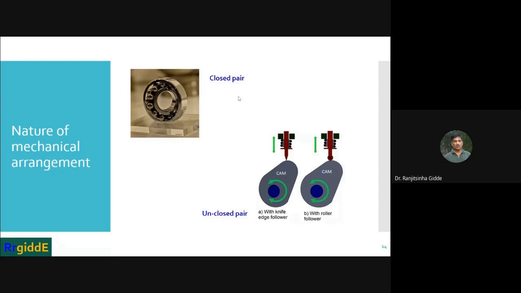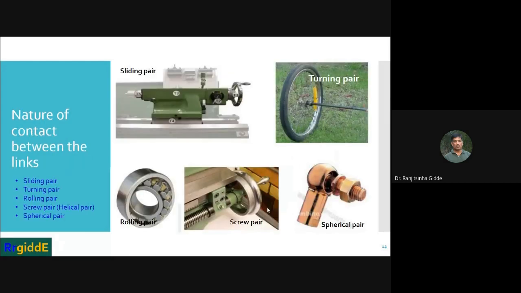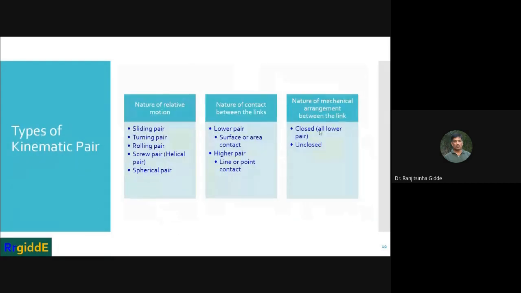What is an unclosed pair? You can see this. This is the cam. This one is the follower, with knife edge follower and with roller follower. So this is an unclosed pair. Closed pair means all lower pairs are covered under this category.